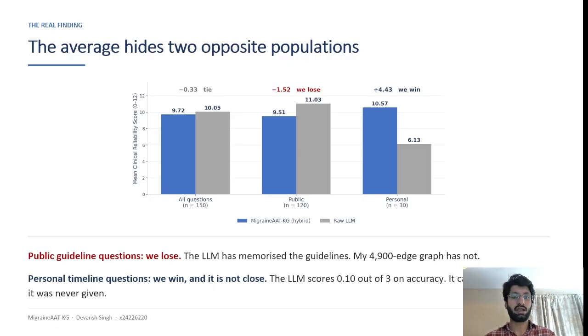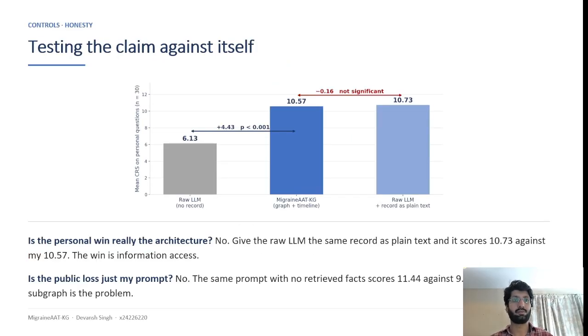But on the personal 30 questions, it flipped completely, plus 4.43. The effect size is 2.13, which is large, and you can see why in the dimension scores. It is not answering badly, the system refuses correctly because it never saw those records. Mine reads the timeline, applies the ICD-3 thresholds of 15 days a month, and cites the edge it used.